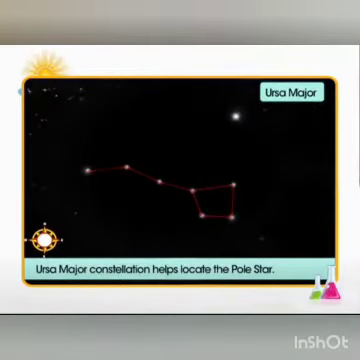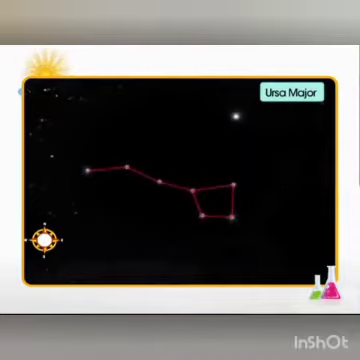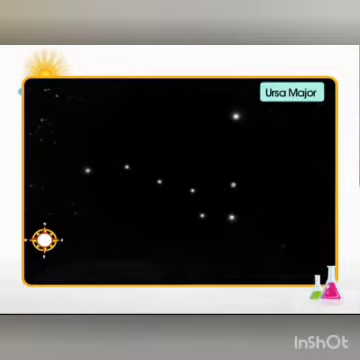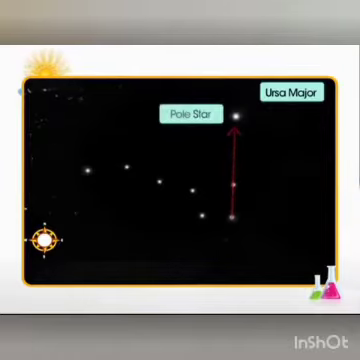Ursa Major constellation helps to locate the pole star. Just above this, perpendicular to this Ursa Major constellation, the pole star is located. If we draw a straight perpendicular line like this, we can locate the pole star.